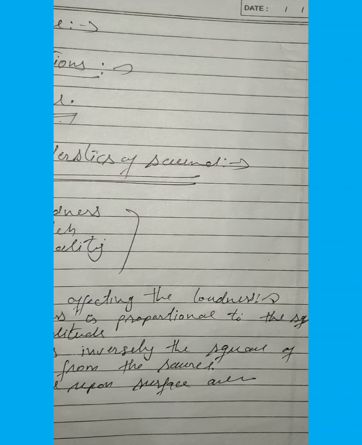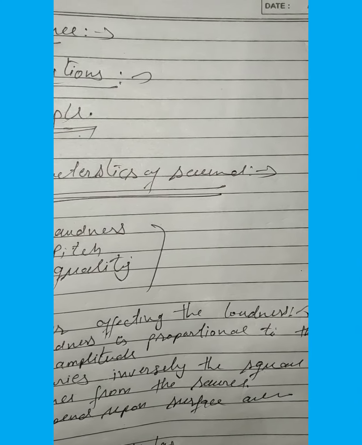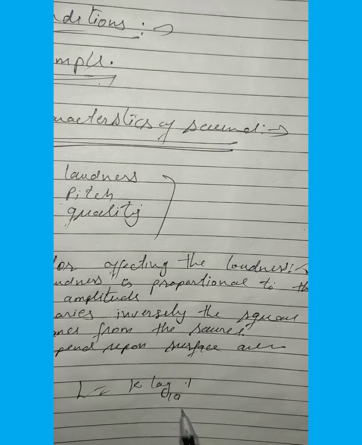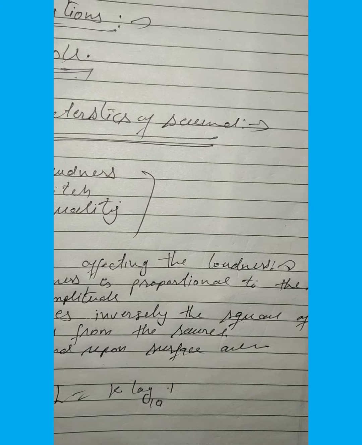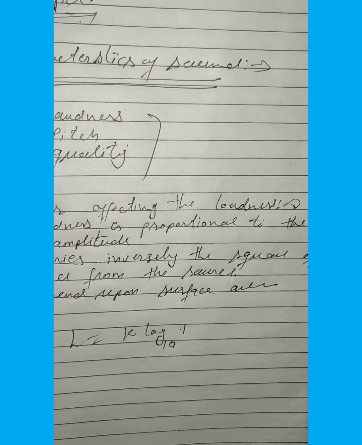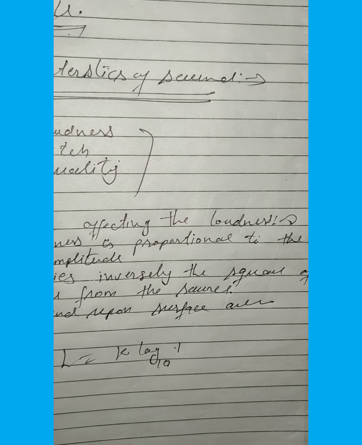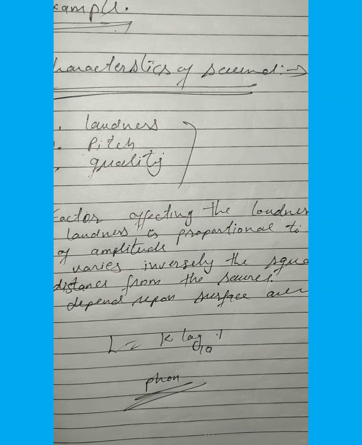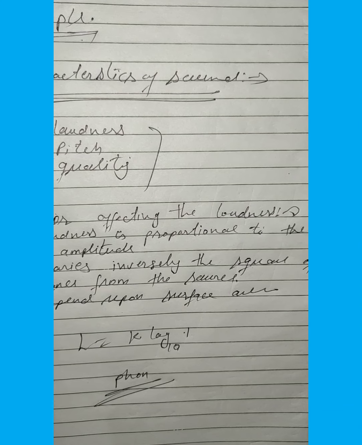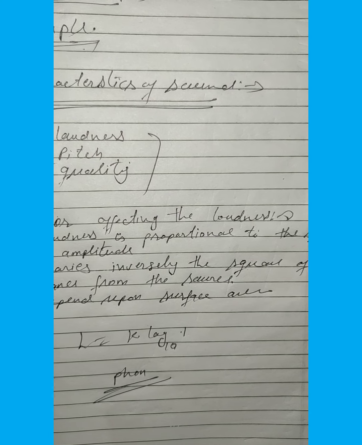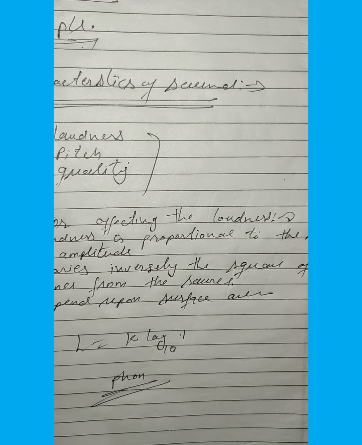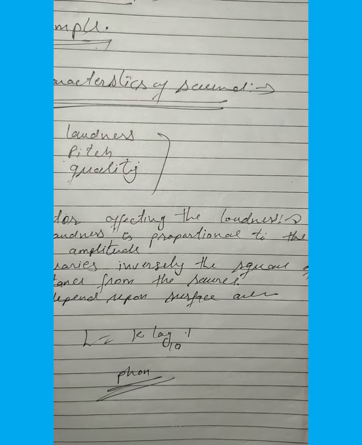The relationship between loudness and intensity is: loudness L equals K log I, where K is the constant of proportionality. The unit of loudness is the phon, P-H-O-N. It is used to indicate the individual perception of loudness. The level of sound is expressed in decibels. The loudness of sound in phon is the same as the loudness in decibel.